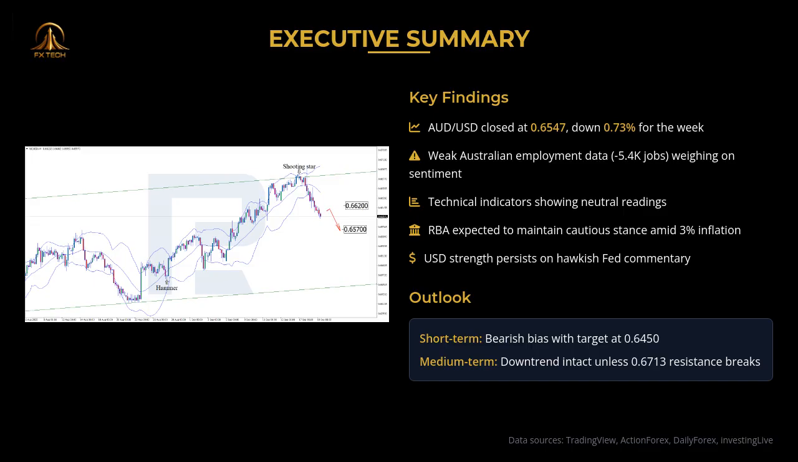The Australian dollar to US dollar closed at 0.6547, down 0.73% for the week, continuing its bearish momentum. Several key factors influenced this performance: weak Australian employment data showing a loss of 5.4k jobs versus an expected gain of 22k, Australian inflation rising to 3%, keeping the RBA cautious, and persistent USD strength due to hawkish Fed commentary.